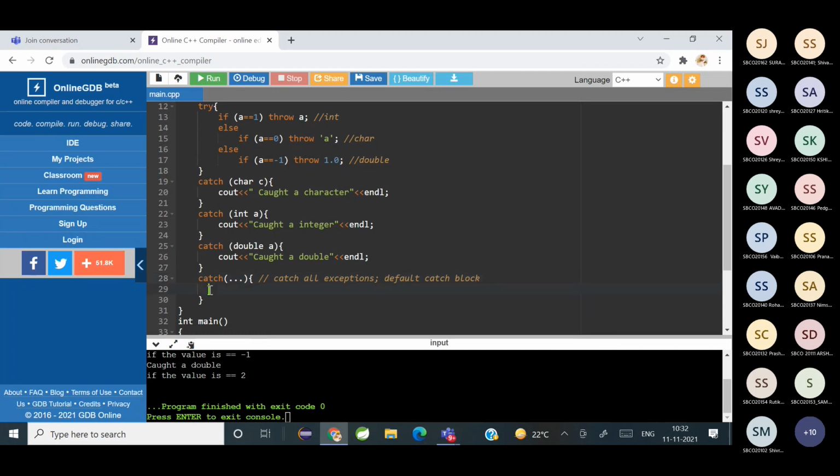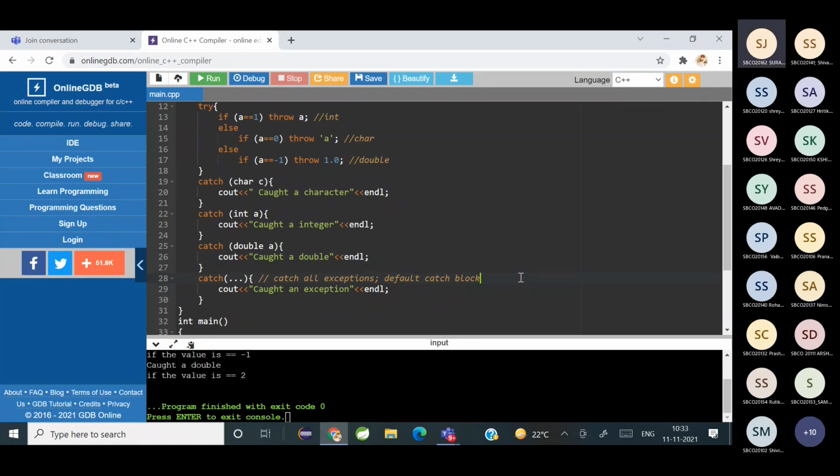Okay. So here I can just write a general statement: caught exception. Can you all see the code? Yes. Yes, students. Can you all see it?